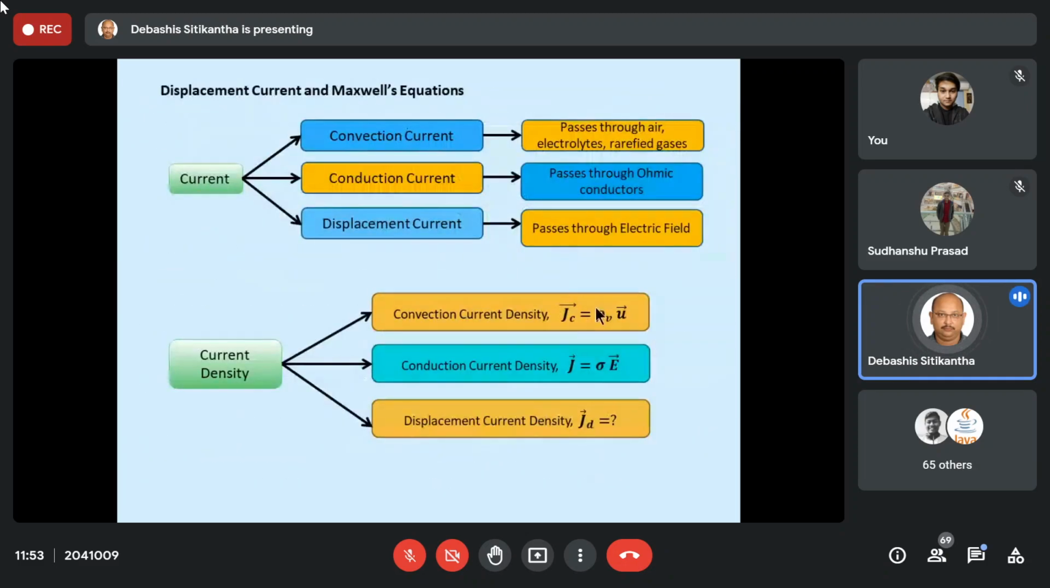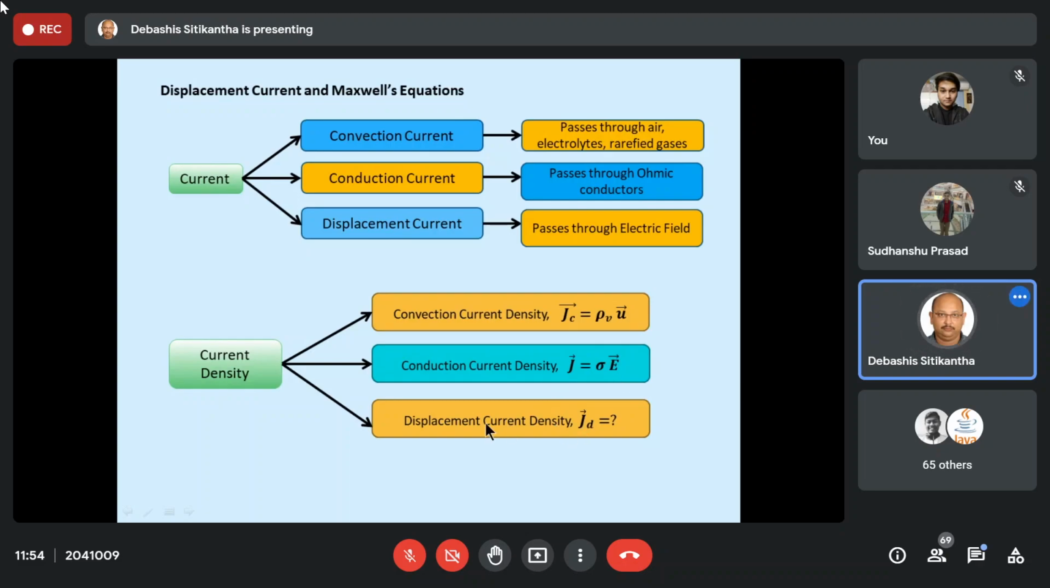As you can see, convection current density is a vector quantity: rho v, that is the volume charge density, times the U vector, that is the velocity at which the particles are traveling in the non-ohmic conductor. This is not there in your course, so I am not discussing it. Conduction current density, we have studied about it. It is nothing but J vector is equal to sigma times E vector. So this thing we have studied.